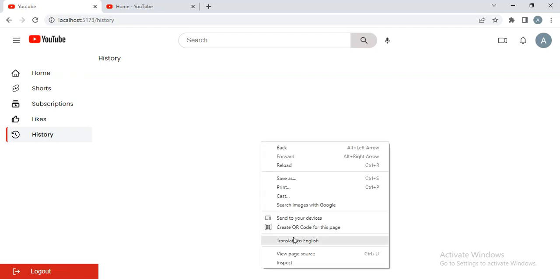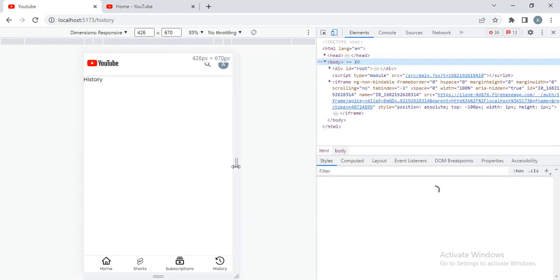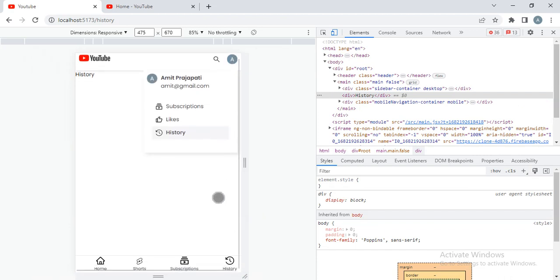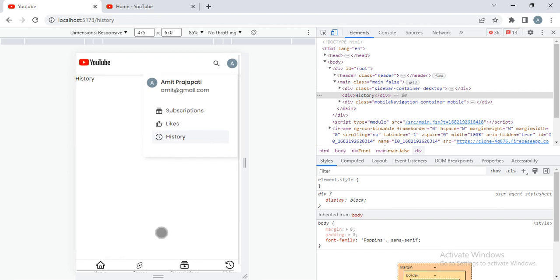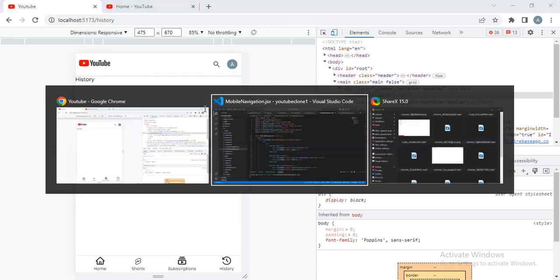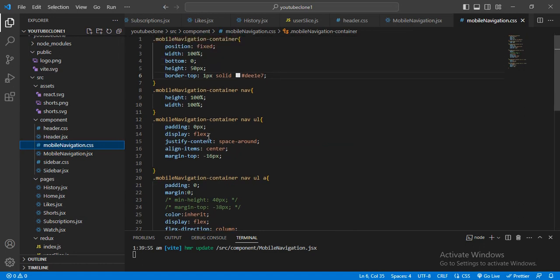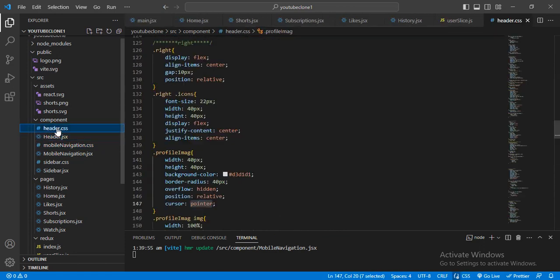Now again I will go on the mobile version, and here you can see it will display. Yeah, now when I click, see this goes below this. For that let me just go here, and here I will go to header.jsx or header.css.